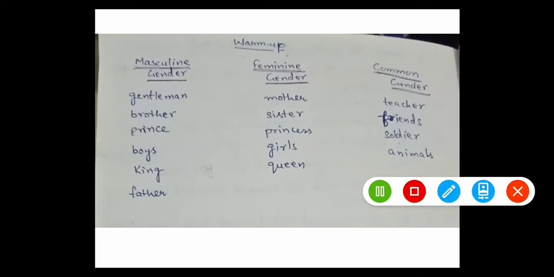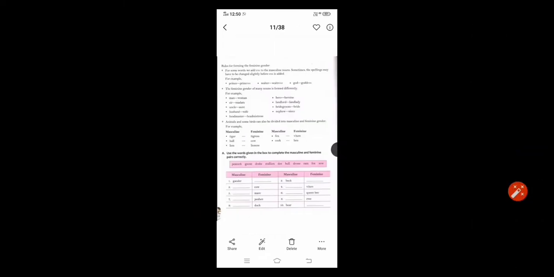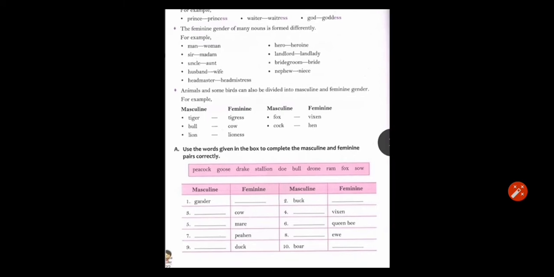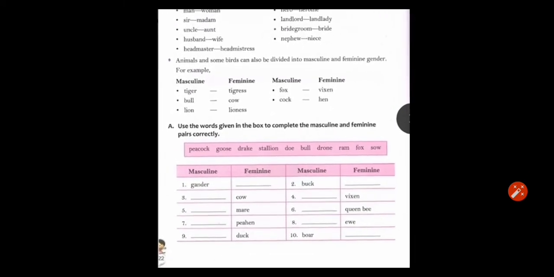Before coming to the next exercise, these are the answers of the warm-up exercise. So you can look from here and do it correctly. Now this is the next exercise. Here, Exercise A is given.